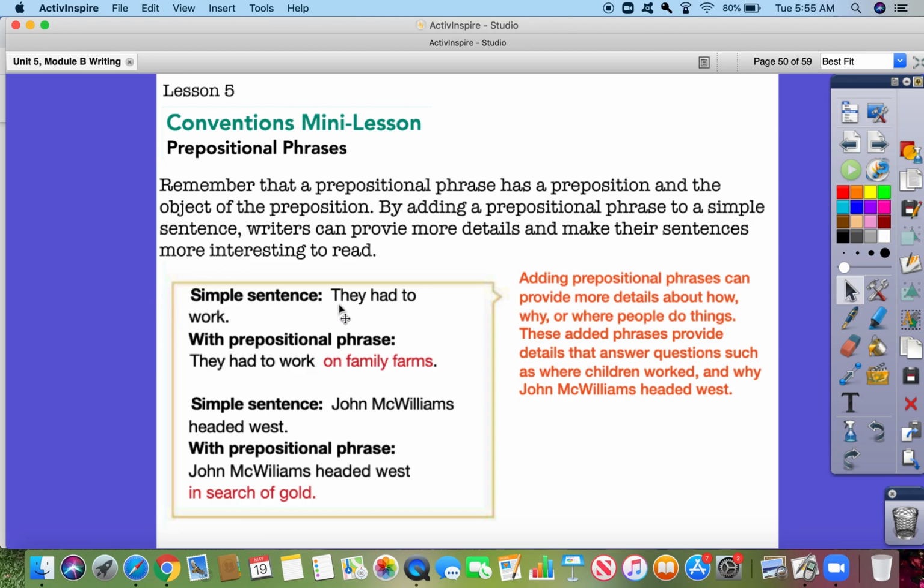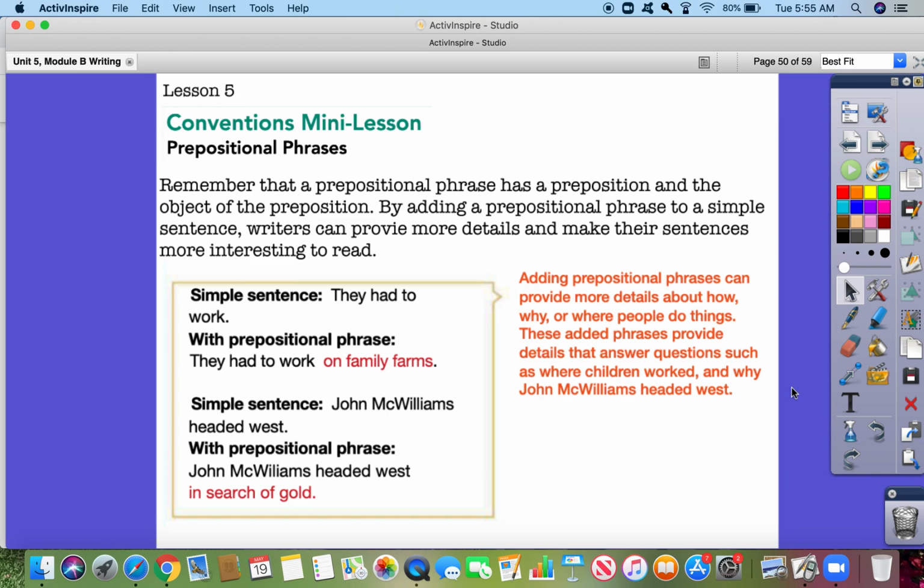This simple sentence says, they had to work. With the prepositional phrase, they had to work on family farms. Our simple sentence, John McWilliams headed west. With our prepositional phrase, John McWilliams headed west in search of gold.